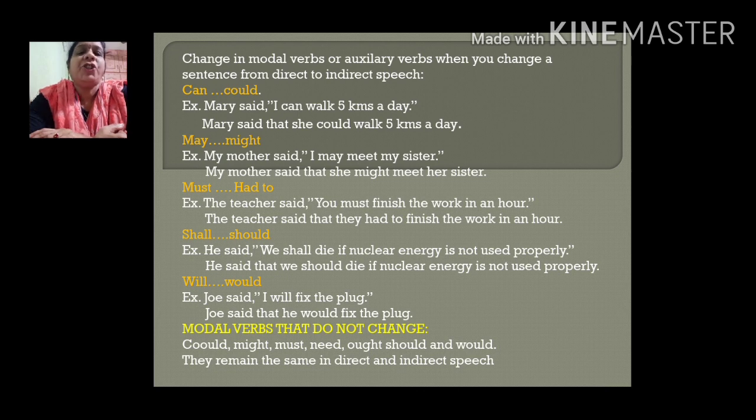Shall will change to should. Shall in the direct speech form will change to should in the indirect speech. He said, "We shall die if nuclear energy is not used properly." He said that we should die if nuclear energy is not used properly. Now will change to would. Let's see the example here. Joe said, "I will fix the plug." Joe said that he would fix the plug.